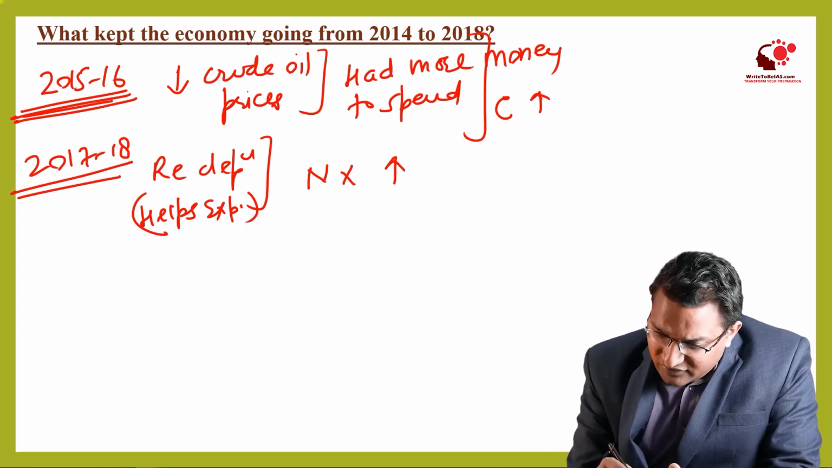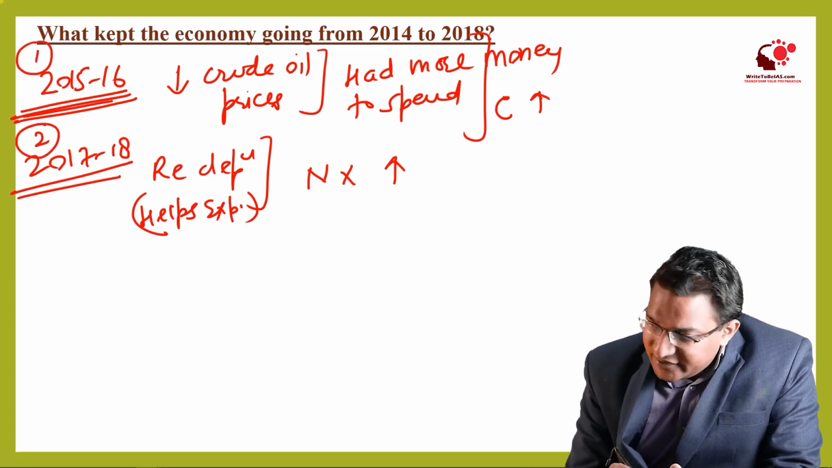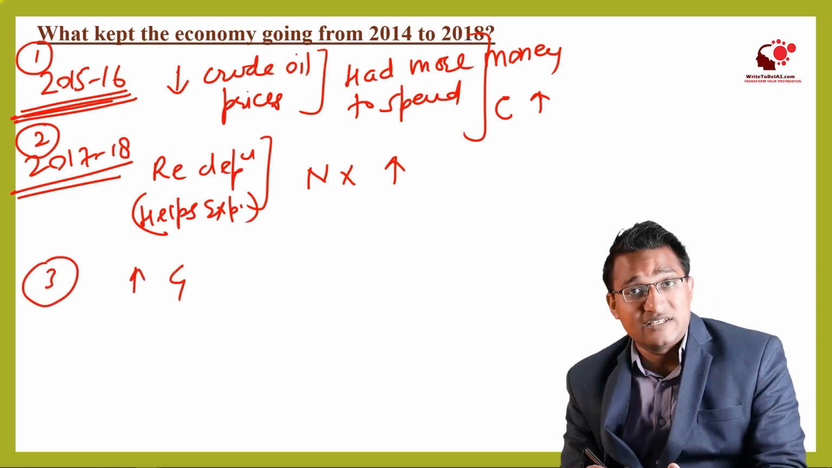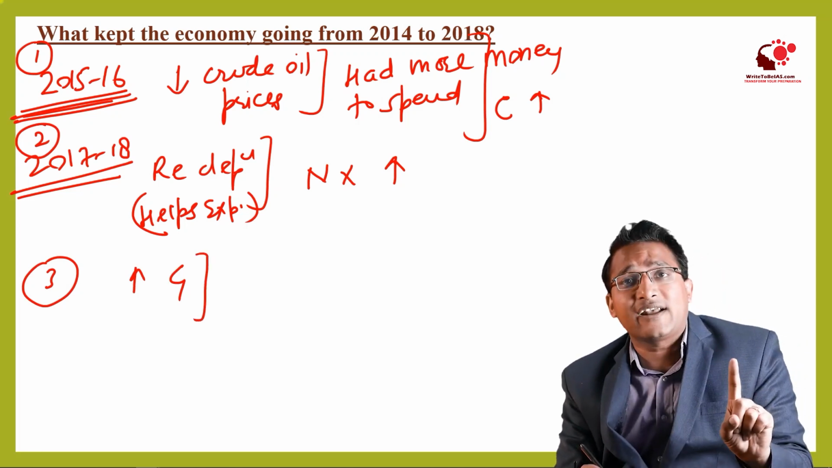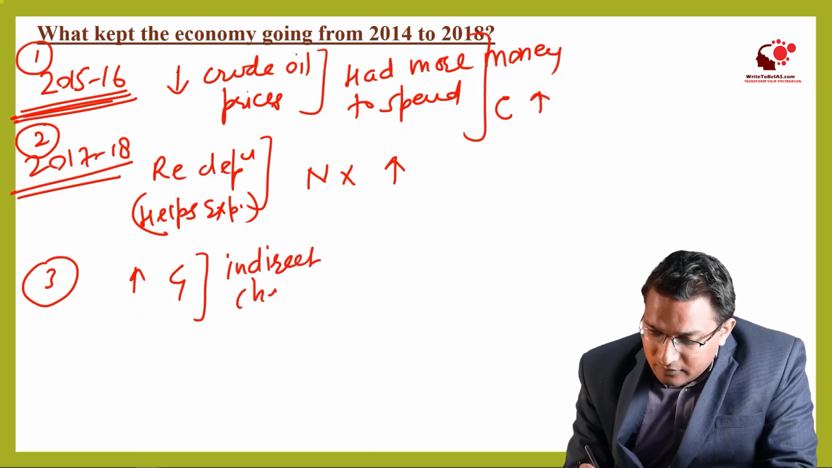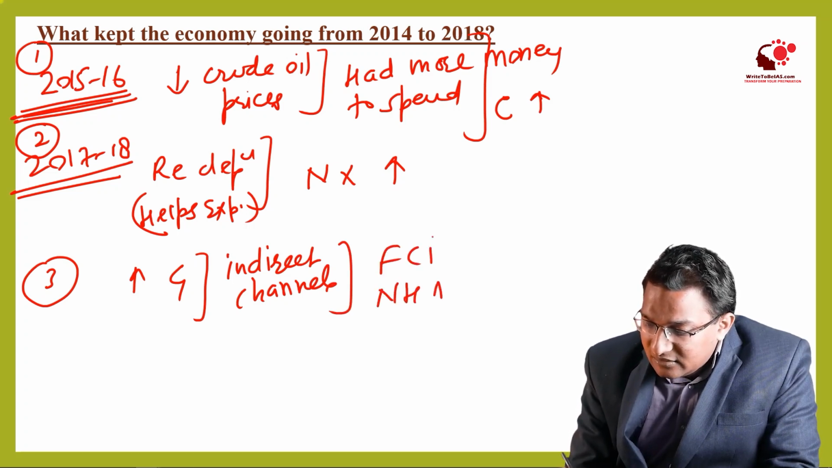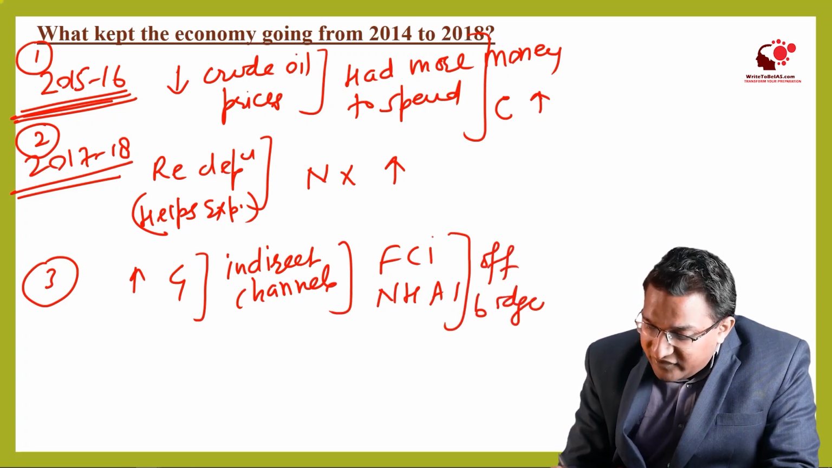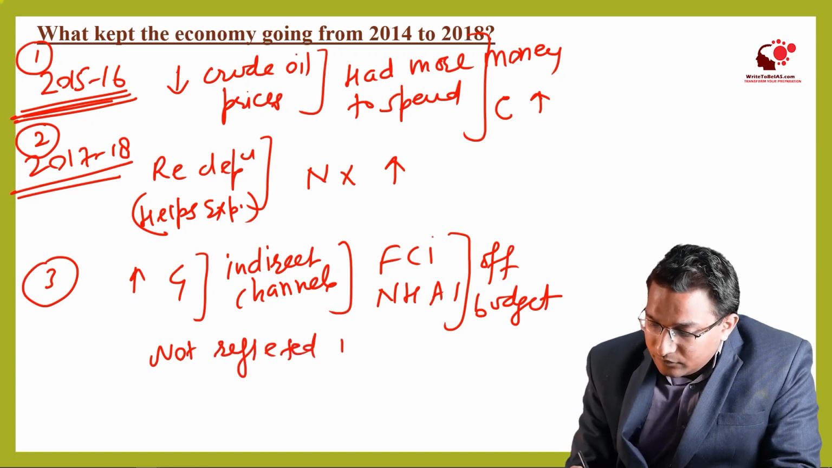Then the third reason. So the first reason was this crude oil price decrease. The second reason was the rupee depreciation. The third reason was that the government expenditure was also increasing, the G part, right? This government expenditure increased not in the direct expenditure but in the indirect channels. For example, with the help of FCI and with the help of NHAI, right? So these are off-budget items and not directly reflected in the fiscal deficit target, right?